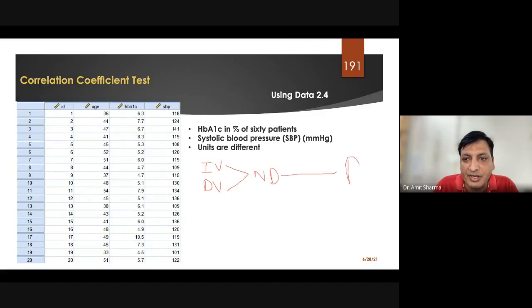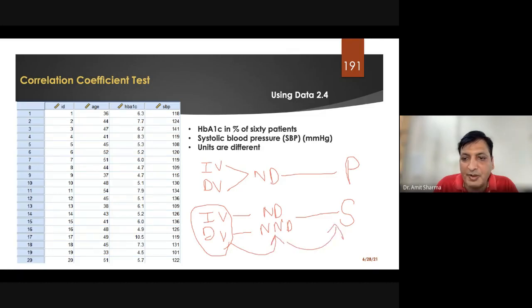Then you are ready for the Pearson correlation. Clear? If one variable is normally distributed and the dependent variable is not normally distributed, then you are going for the Spearman correlation. If both the independent and dependent variables are not normally distributed, then also you are going for the Spearman correlation. This is the rule which we use to differentiate whether we should follow the Pearson or the Spearman correlation.